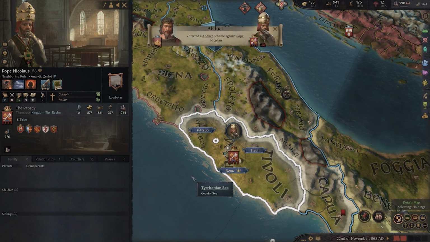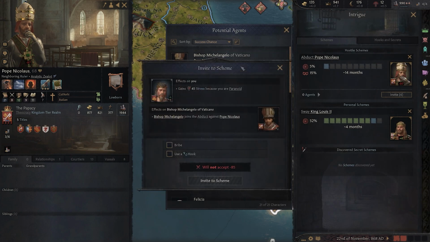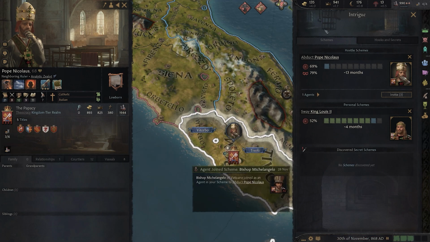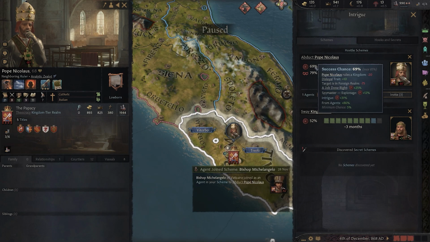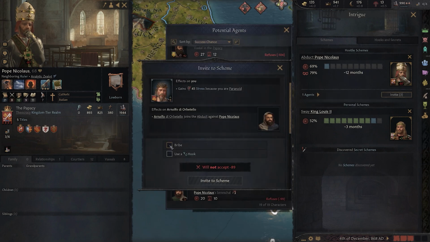We'll kick the scheme off, and immediately move to invite the Pope's spy master into the scheme with the help of our hook. A bribe wouldn't have been enough, so I'm glad I took the time to fabricate the hook first. Planning ahead is key, and patience is a virtue. While it does give us a nice chance of success, I don't think that's good enough. Let's go ahead and add at least one more co-conspirator and hope for the best.